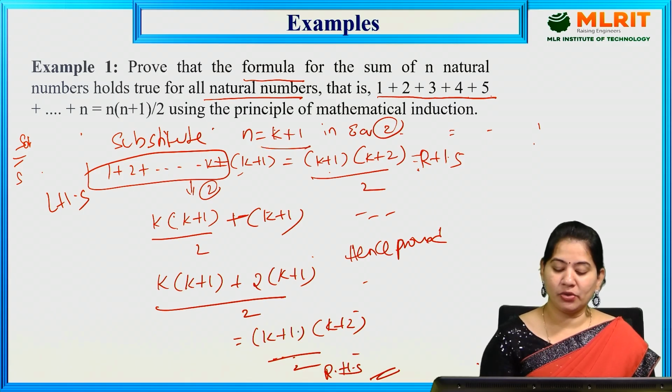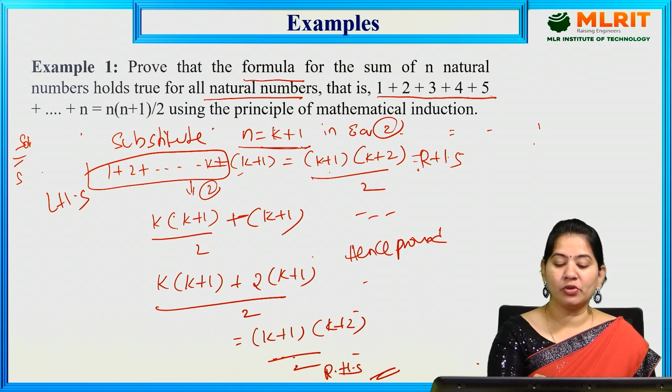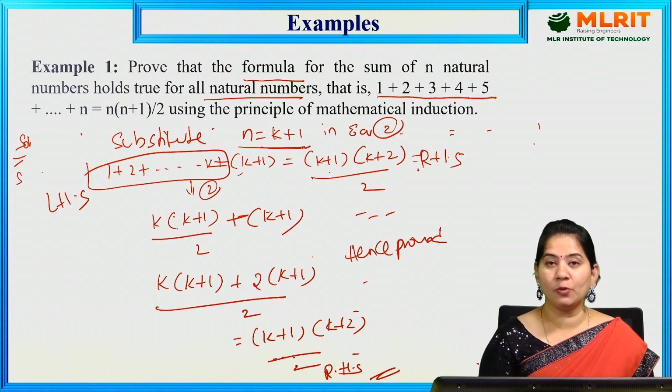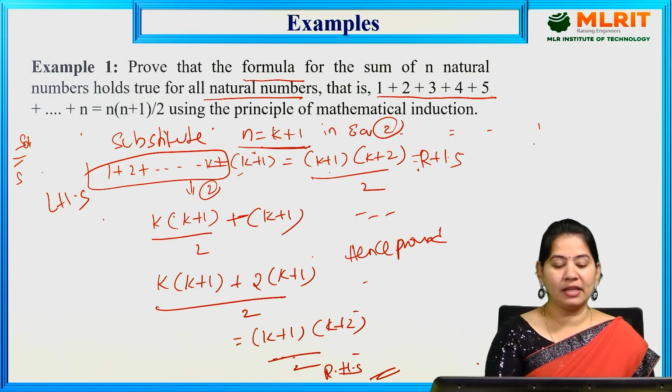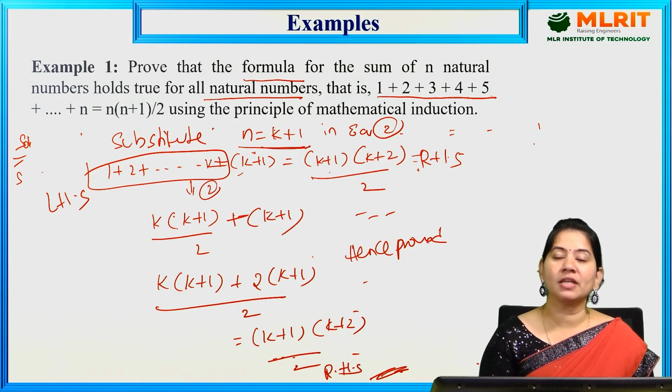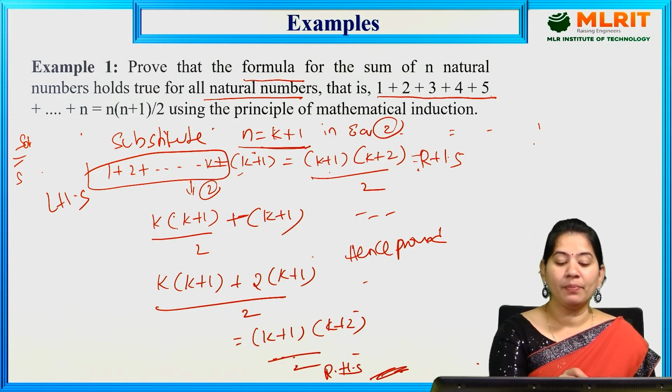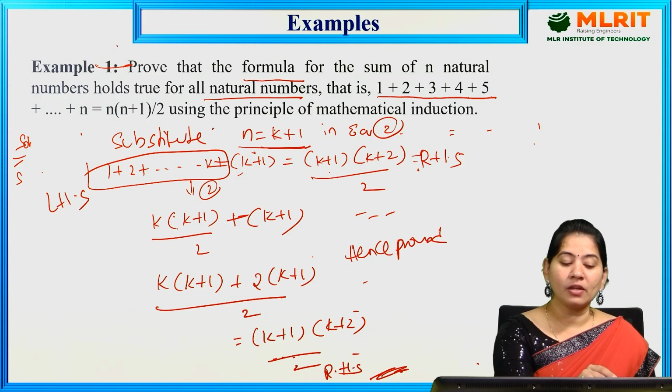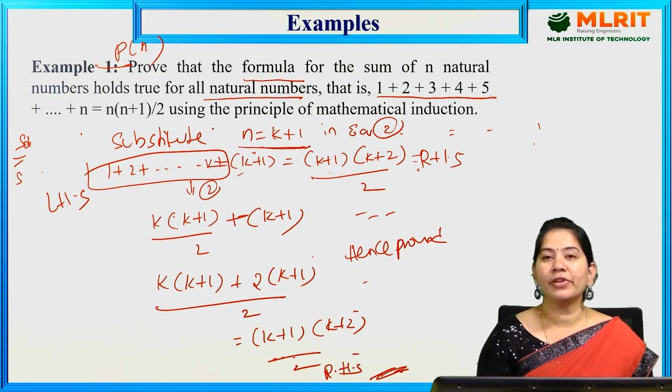Next we have substituted n is equal to k plus 1 in equation 2, and by assuming that for n is equal to k, we have solved the LHS until we got the RHS. Then we can say that those three steps are satisfied. Then P of n is true for every natural number.